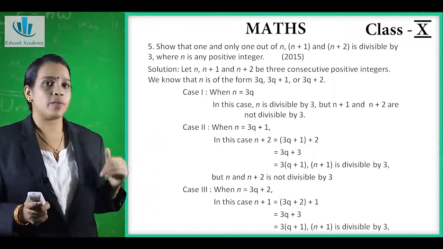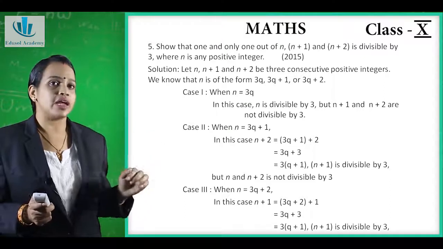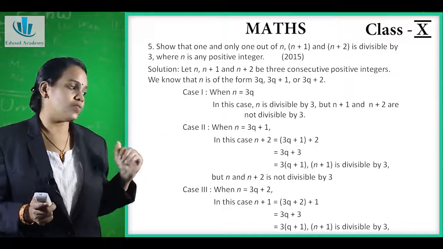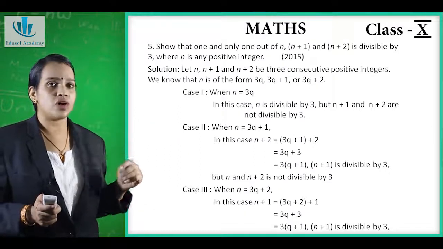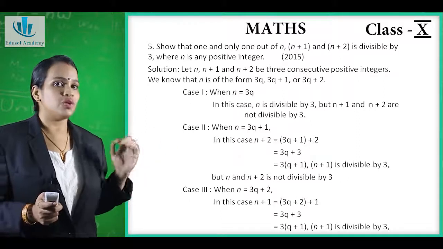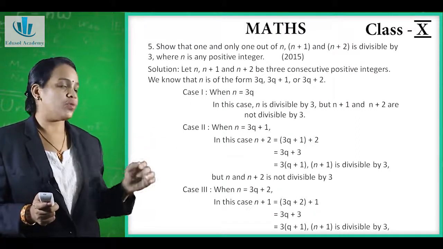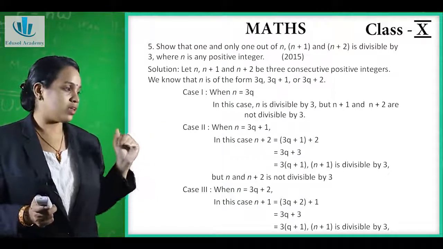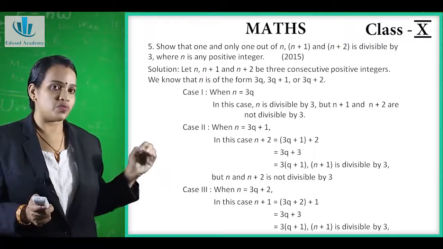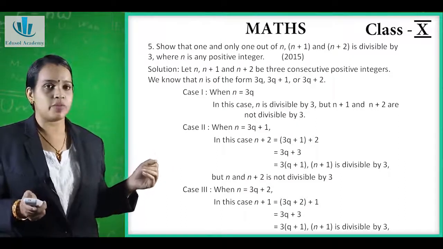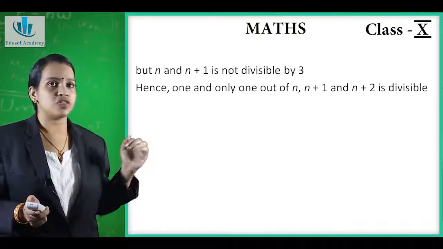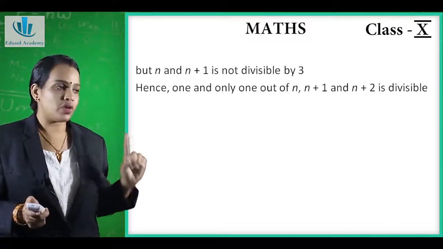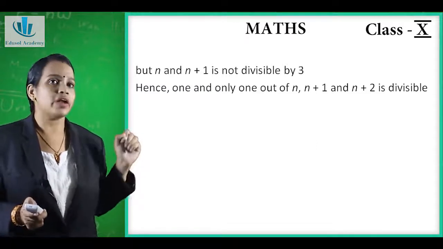When we take 3 as common, it gives 3 into q plus 1. That is, our n plus 2 is divisible by 3. But again n and n plus 1 are not divisible by 3. Now our third case is what? When n is equal to 3q plus 2. In this case, when we put n plus 1 value as 3q plus 2 plus 1, it gives 3q plus 3. When we take the 3 again common, it gives 3 into q plus 1. Here also n plus 1 is divisible by 3, but n and n plus 2 are not divisible by 3. Hence we can say that one and only one out of n, n plus 1 and n plus 2 is divisible by 3.